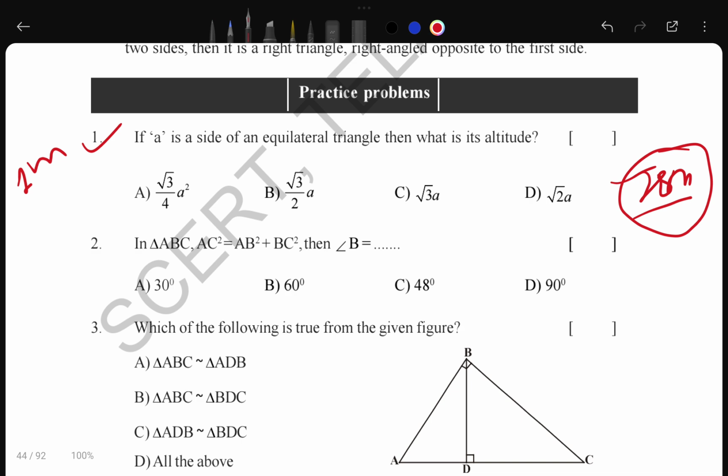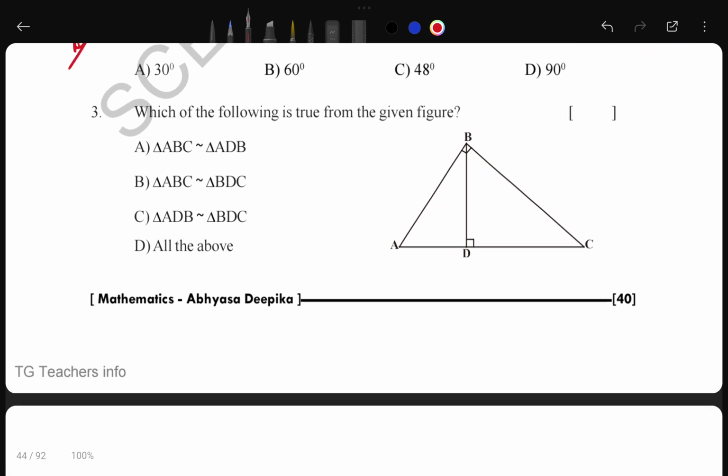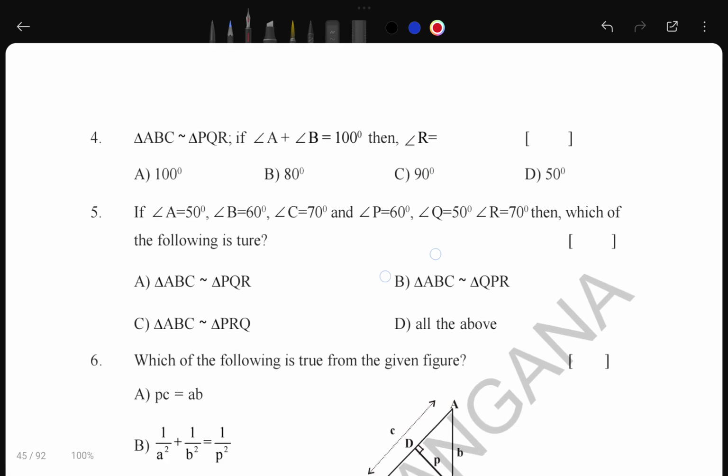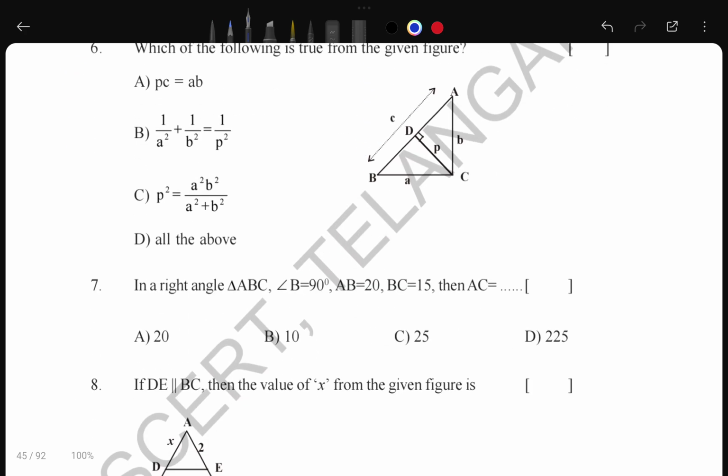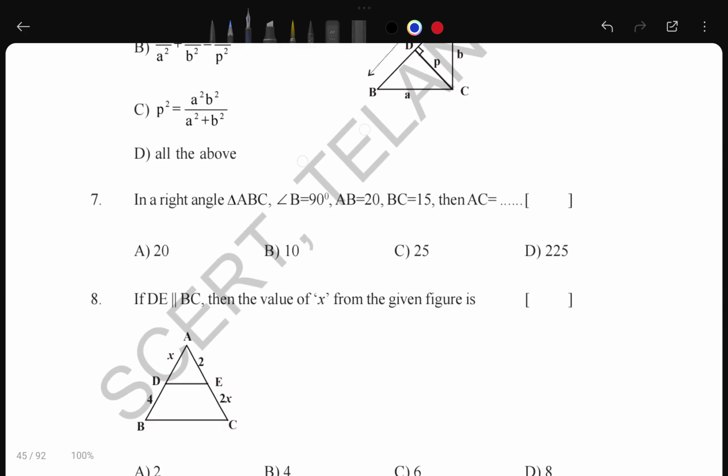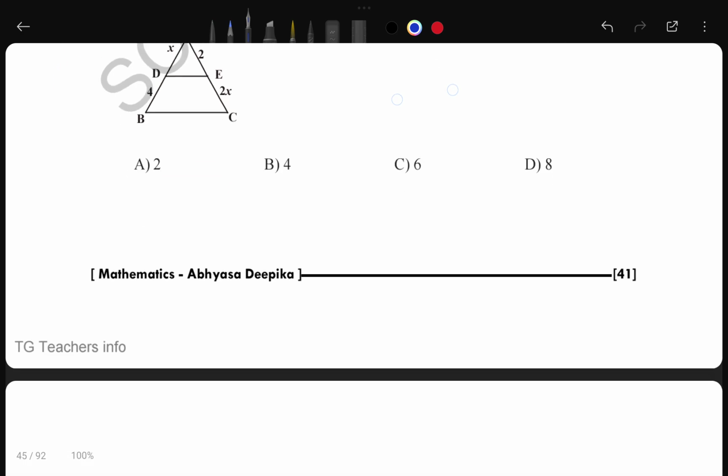Because in the objective paper, or bit paper you can say, there are 20 marks for 1 mark questions, so it can come in that. Question number 2 is important. Question number 3 is also important. You have to just give the graph and find. The fourth one you can practice, the fifth one you can practice. In the MCQs you have to practice all the questions, because this is very important.